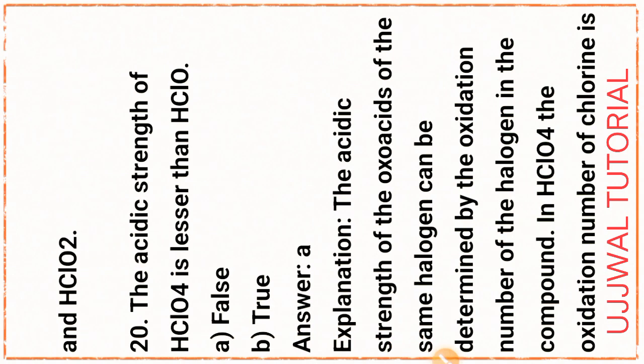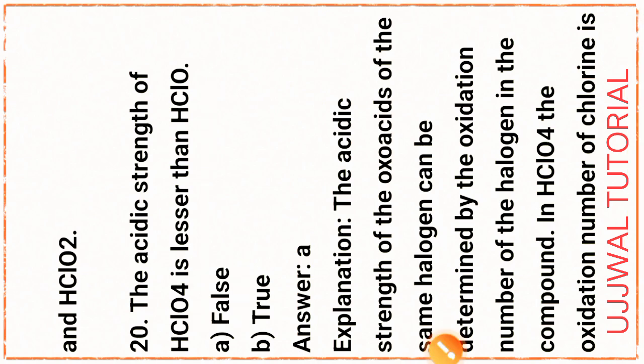Next question, question number 20. The acidic strength of HClO4 is lesser than that of HClO. This statement is always false. It is not lesser, it is greater than: HClO4 is greater than HClO. So the statement is always false.